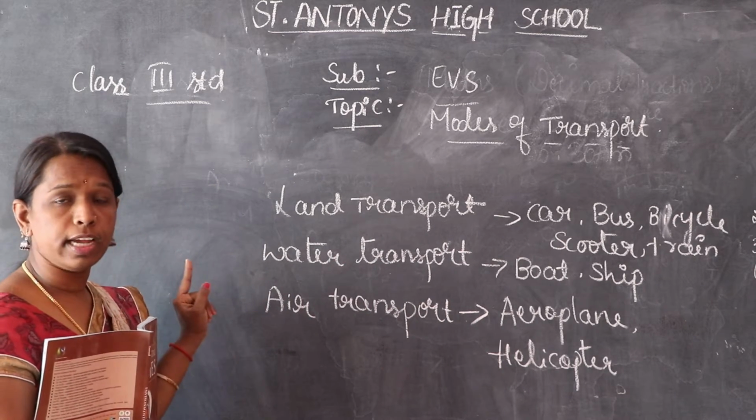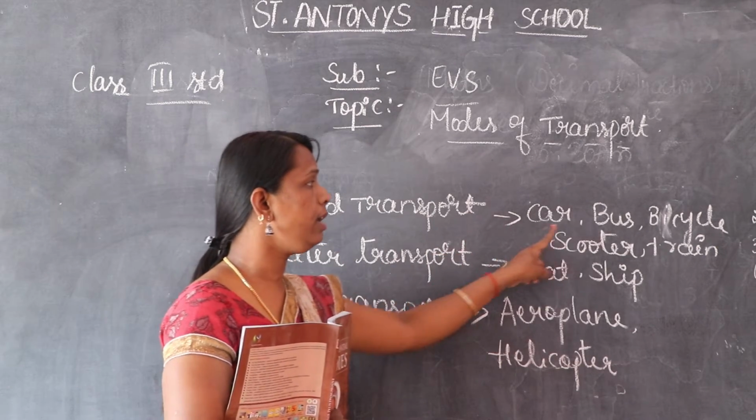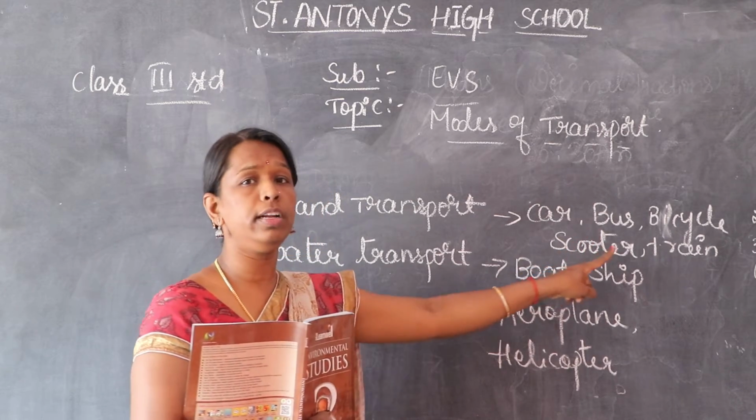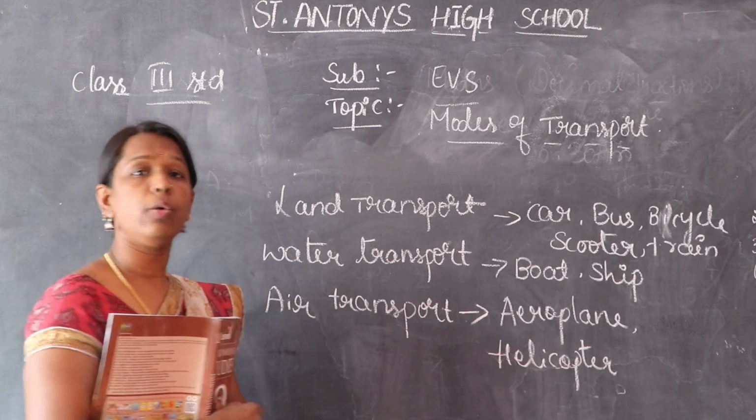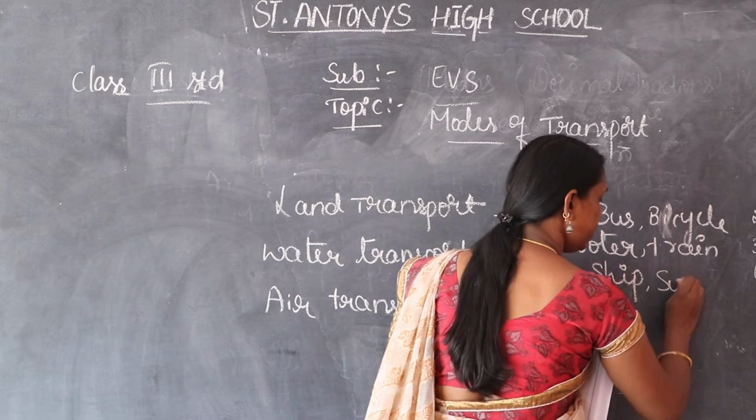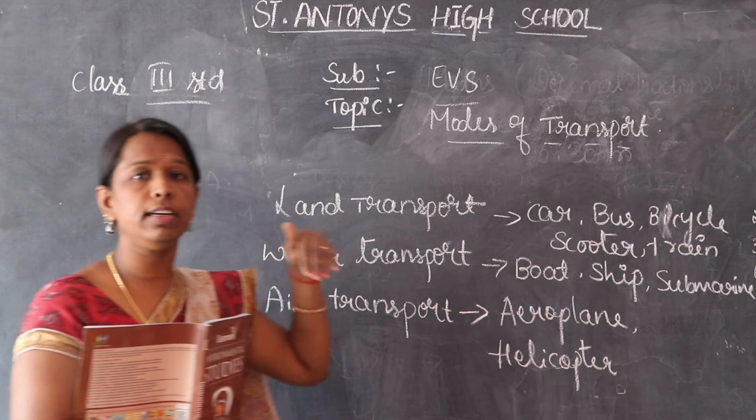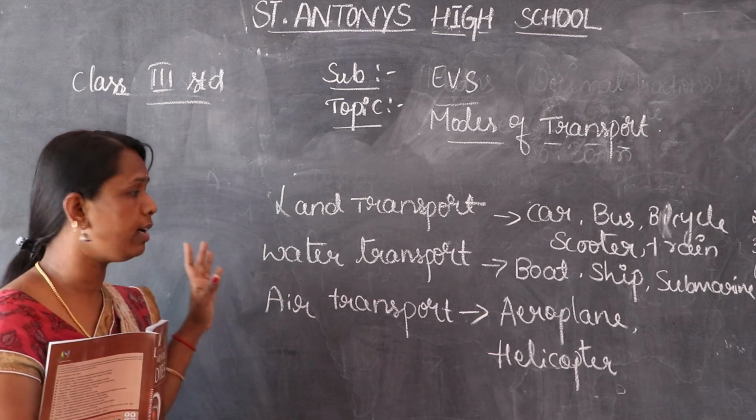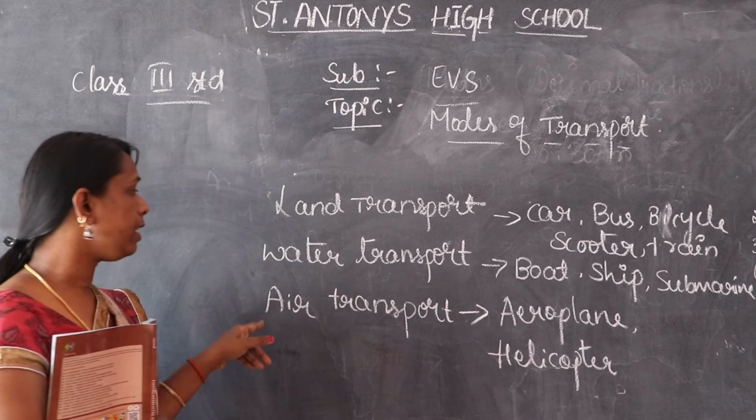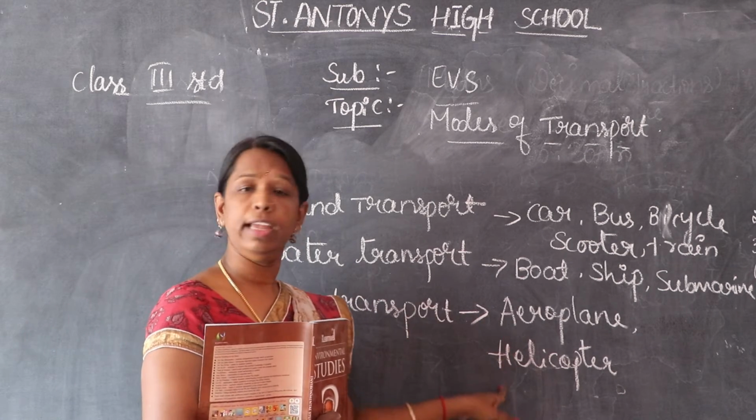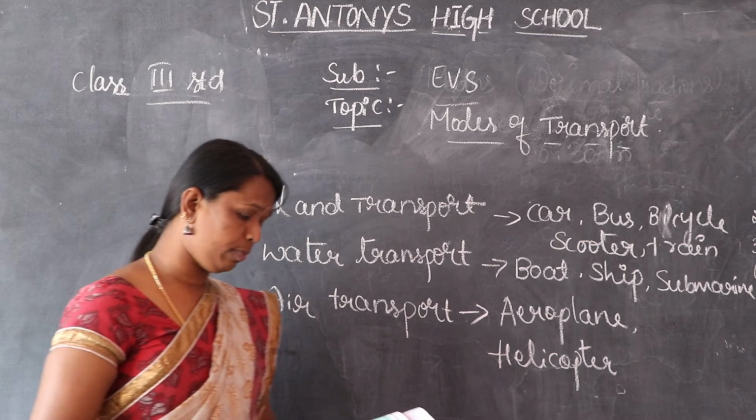There are three types of modes of transportation. Land transport, for example, car, bus, bicycle, scooter, train. Water transport, boat, ship, and one more is the submarine. A submarine is used to see under the sea, the aquatic animals. For that purpose, the submarine is used. And then air transport, aeroplane, helicopter. Okay, children, so this is about the three modes of transportation.